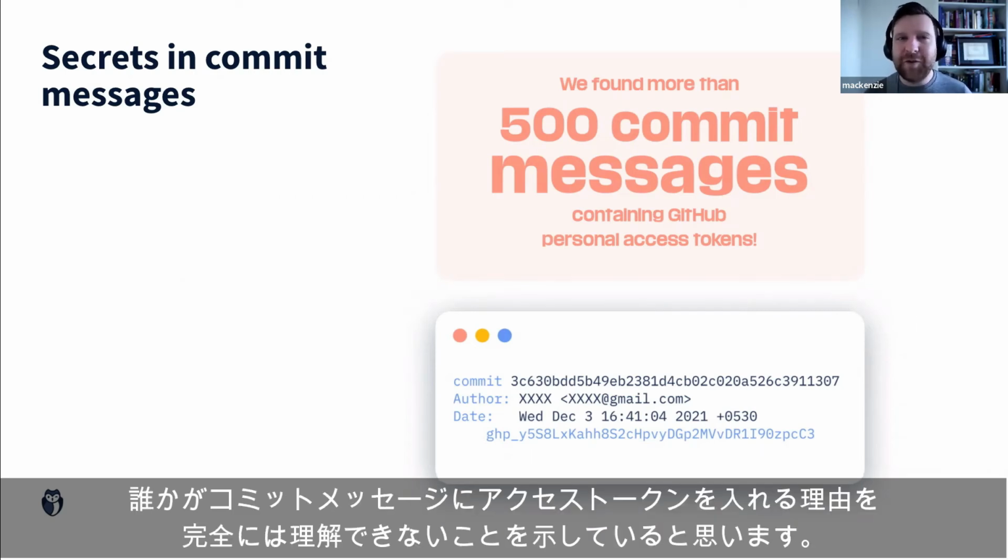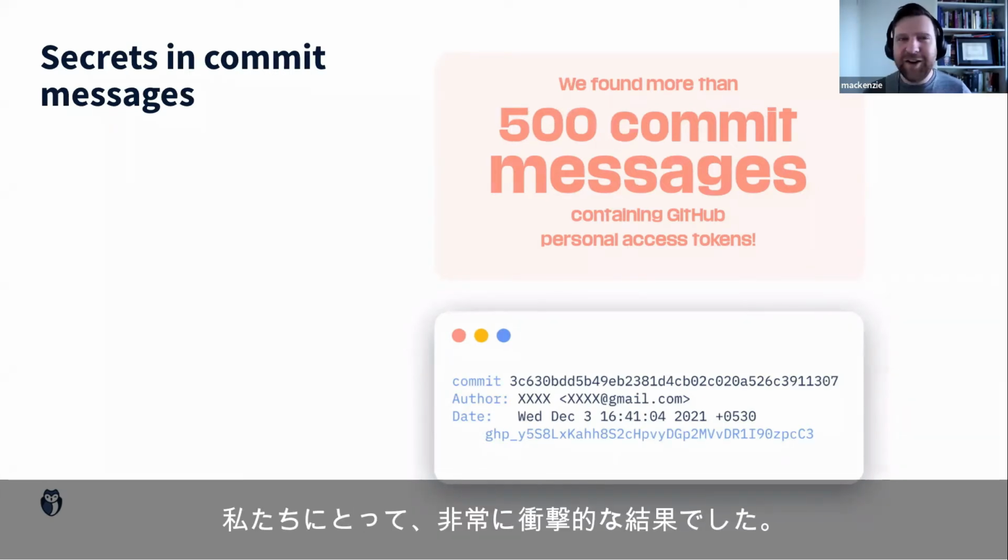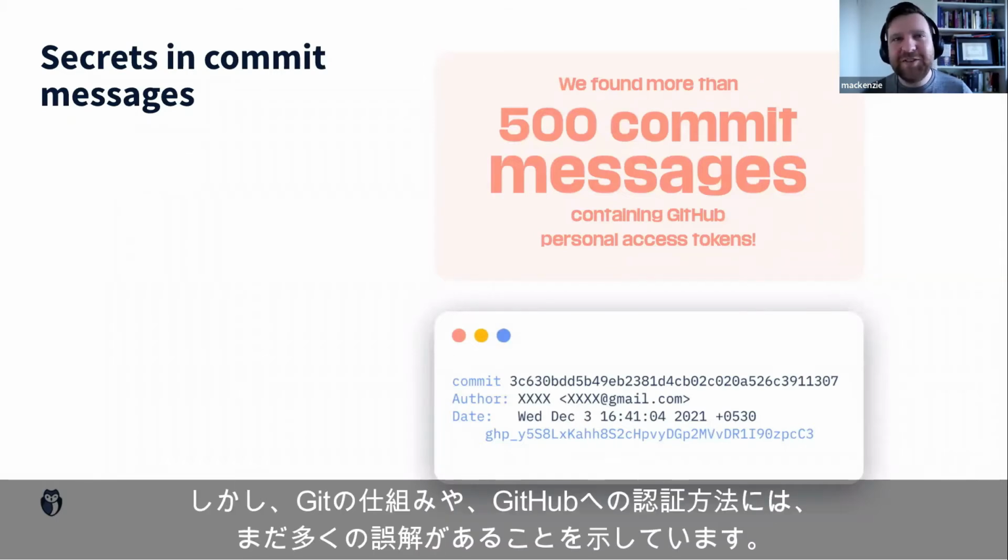We can't quite figure out why someone would put their access token in their commit message, but it obviously does happen. So this was quite a shocking result to us, but it shows that there's still a lot of misunderstanding in how Git works and how we authenticate ourselves into GitHub.